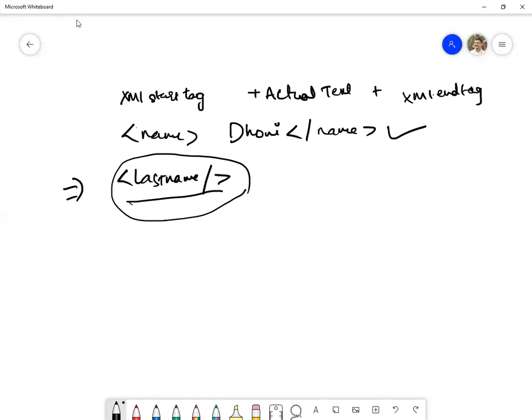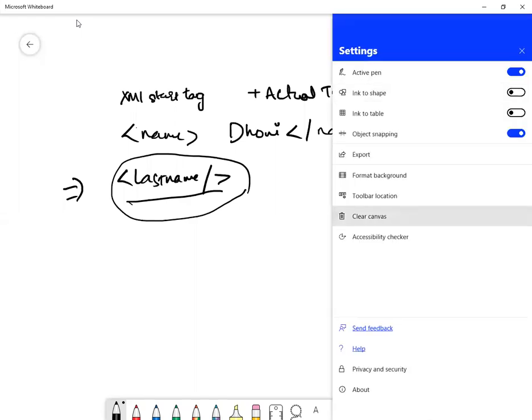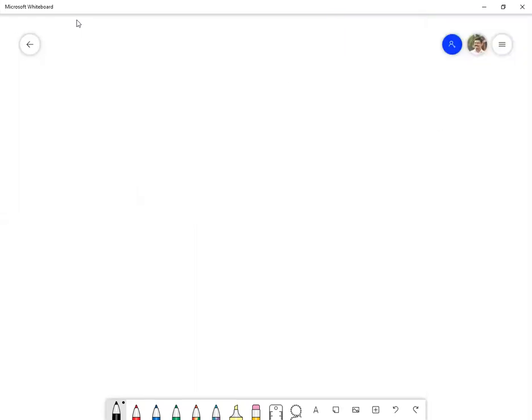An important topic regarding the syllabus is the structuring of XML documents. How are we going to structure it?